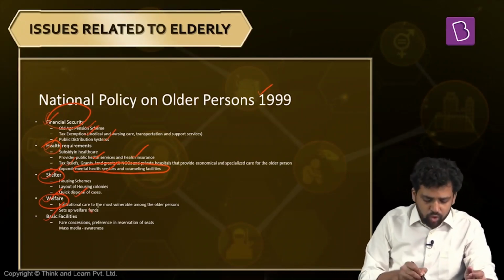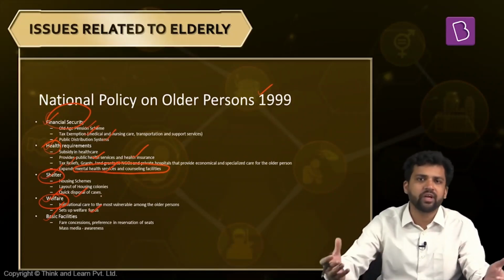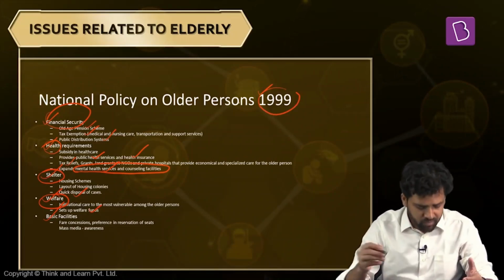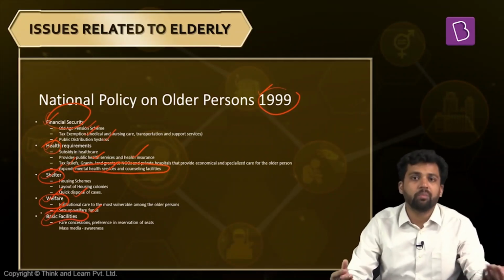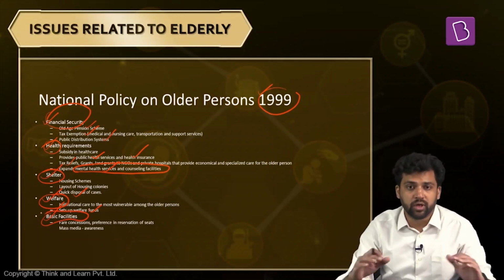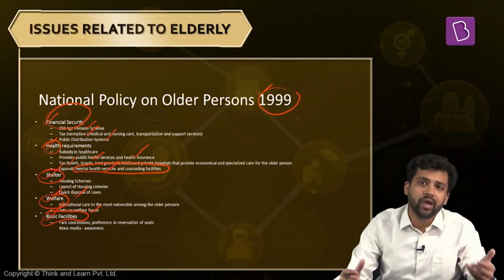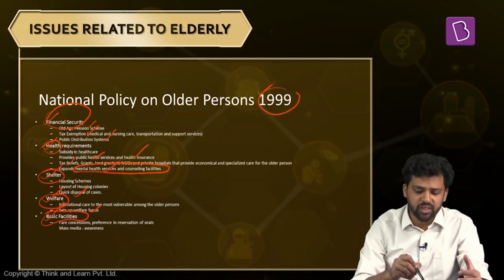Okay. And for that, we need to also have some funds. So we need to create some central welfare fund, which we have created later on. This policy came in 1999. Many of the things have already been taken up. Apart from this, some basic facilities need to be there. For example, in public transport, you can provide some fare concession, or the public transportation should be such that it is easily accessible to the elderly. Also, you can have reservation for seats.